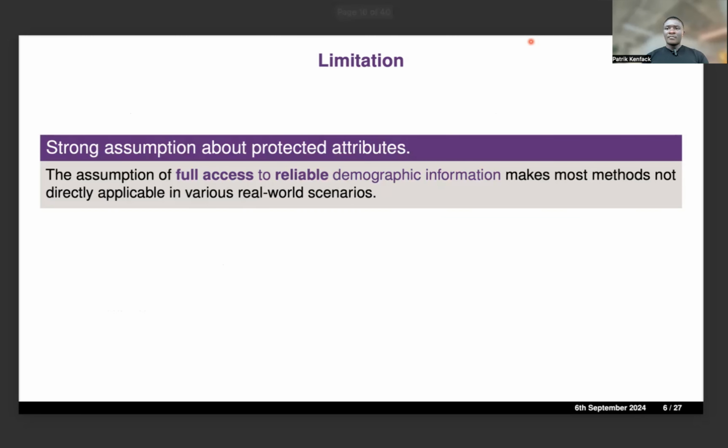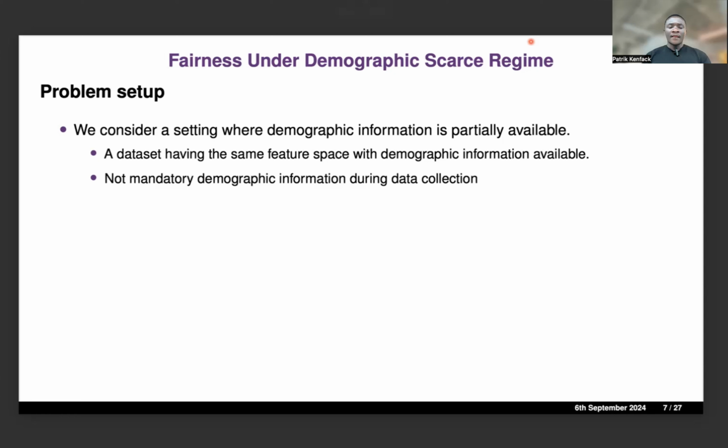However, most of this work relies on the strong assumption that the model has full access to reliable demographic information, which may not be true in many real-world scenarios. In general, in this work, we're interested in settings where we have only partial demographic information available.